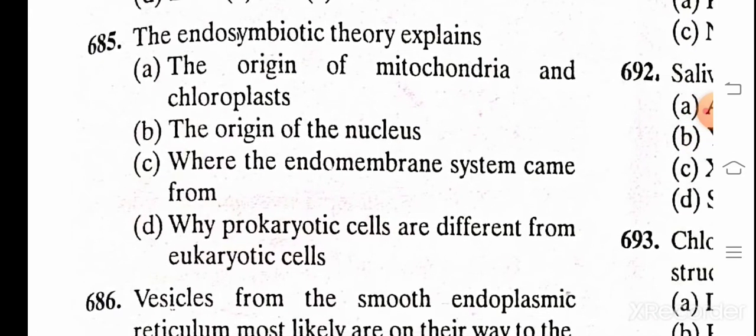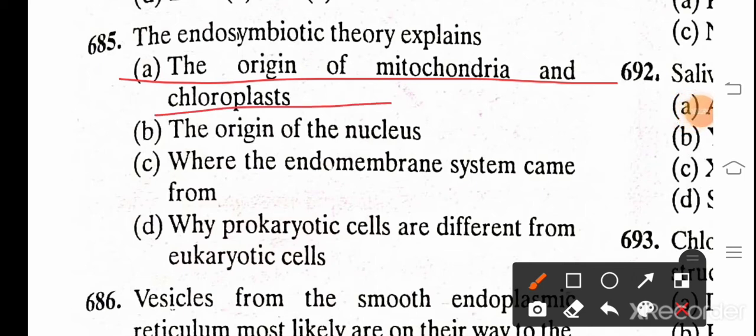The endosymbiotic theory explained A. The origin of mitochondria and chloroplast, B. The origin of nucleus, C. Where the endomembrane system came from, D. Why prokaryotic cells differ from eukaryotic cells. And the correct answer is A. Origin of mitochondria and chloroplast. The endosymbiotic theory.